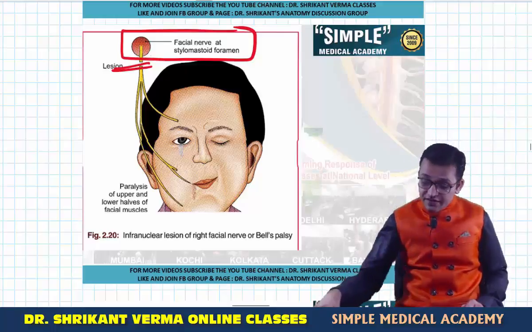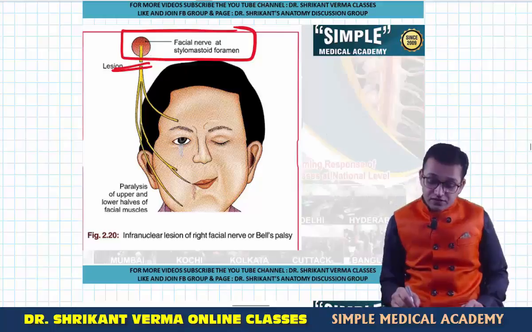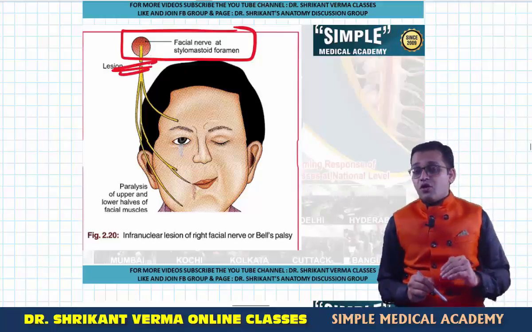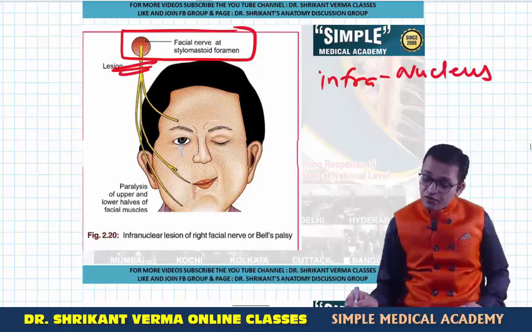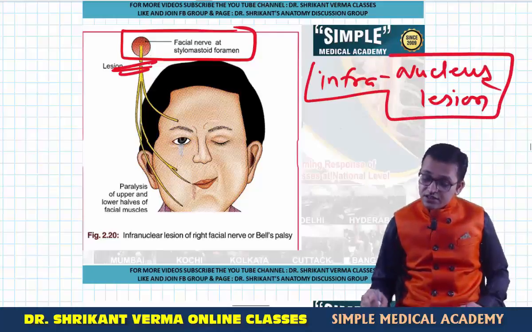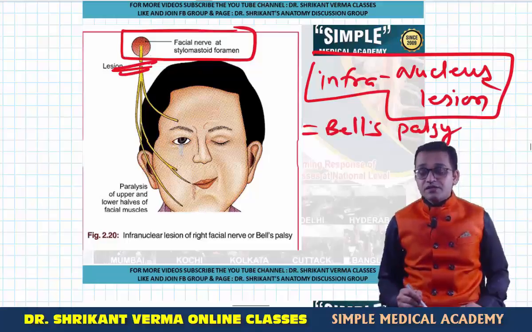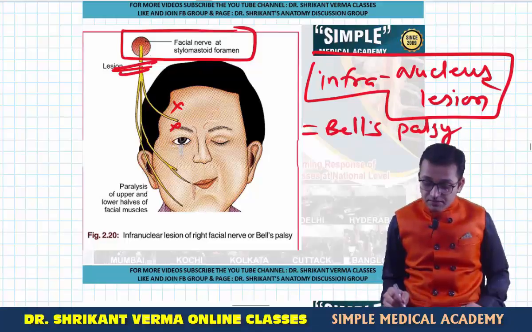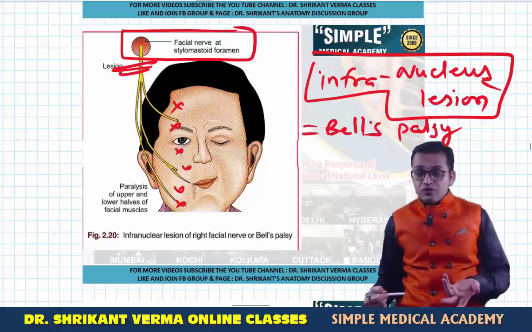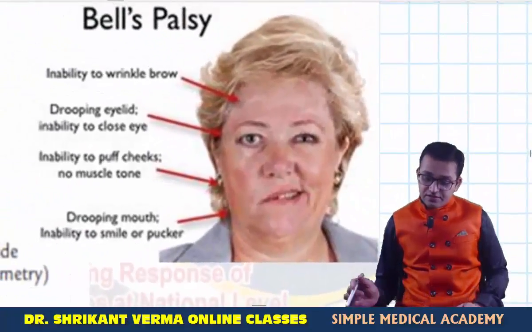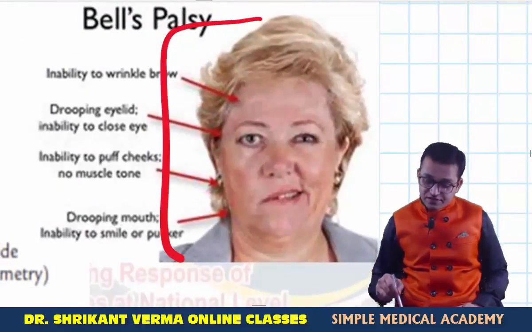So can you see, if any patient is coming to you with the lesion below the styloid process, or better to say infranuclear lesion, this condition is known as Bell's palsy or facial palsy. So all the muscles supplied by the facial nerve at this part are paralyzed. So we are going to see what the symptoms are. Can you see this image again? Same. Such a patient will present, yes, this site of the facial nerve is damaged.